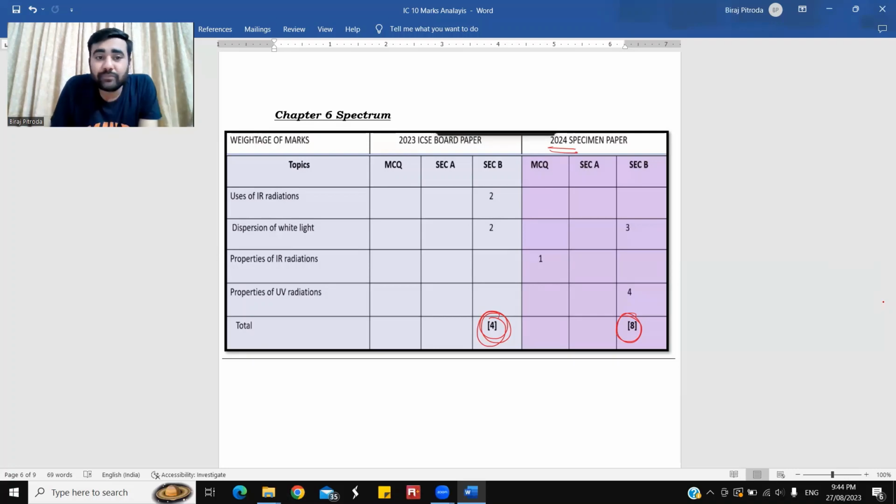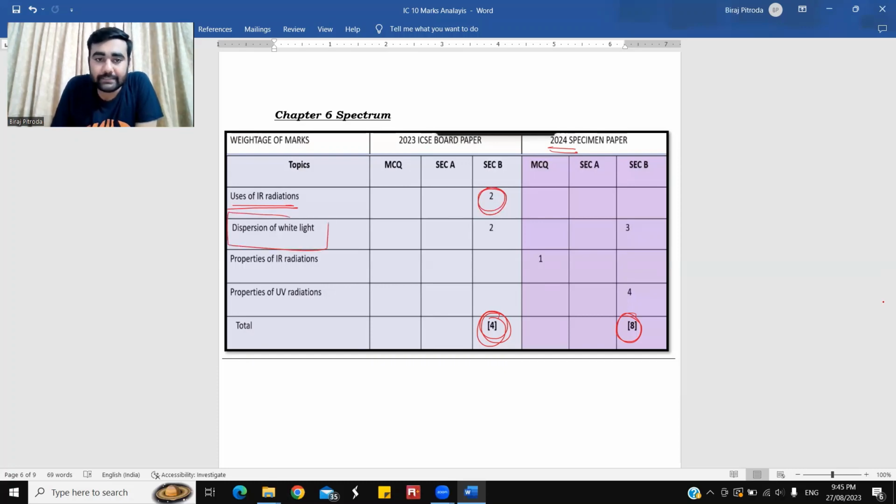What things you need to emphasize more in this chapter? Uses of IR radiation. Infrared radiation has uses, advantages, and disadvantages. I should know its wavelength, I should know the range of that wavelength. On that, questions are expected in our exam. Section B had a question of 2 marks. The specimen paper did not have any question.